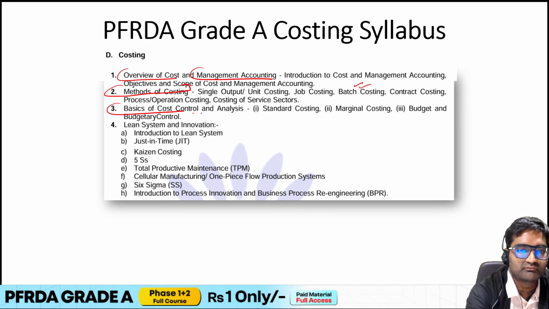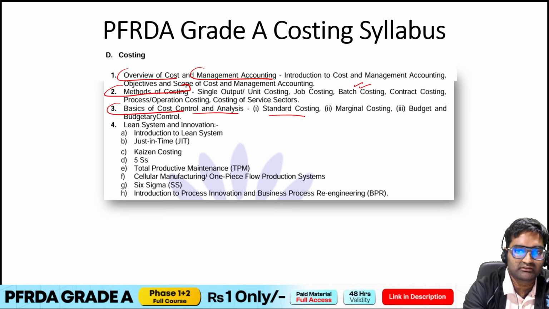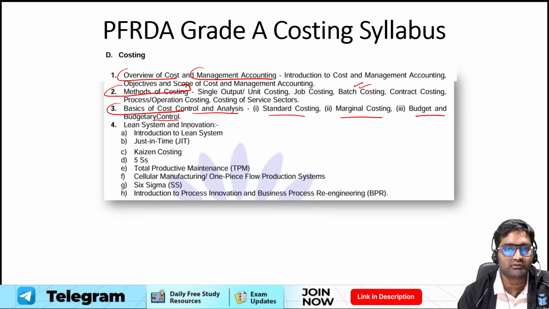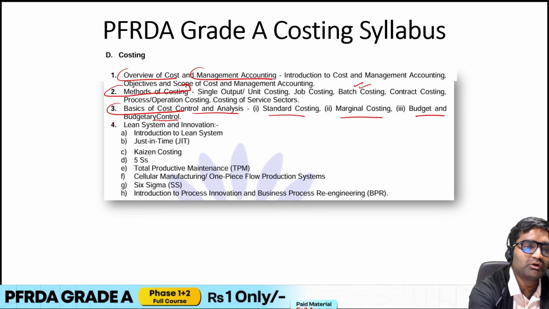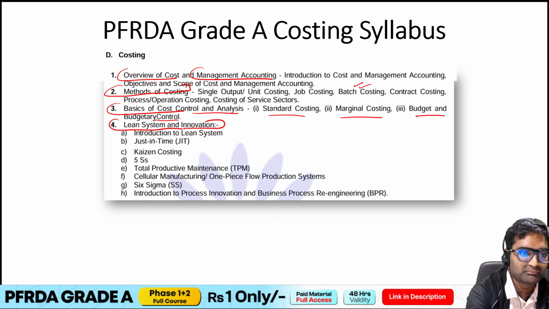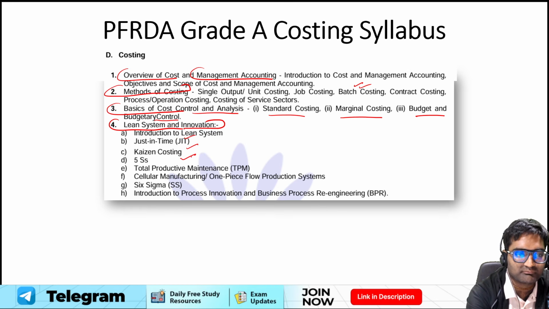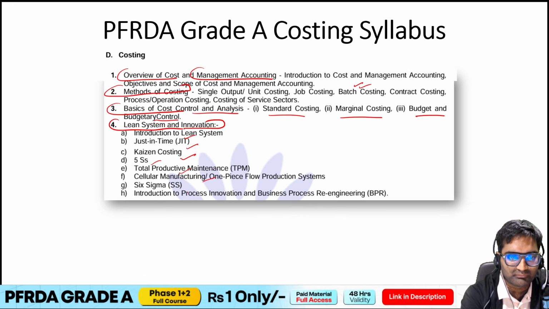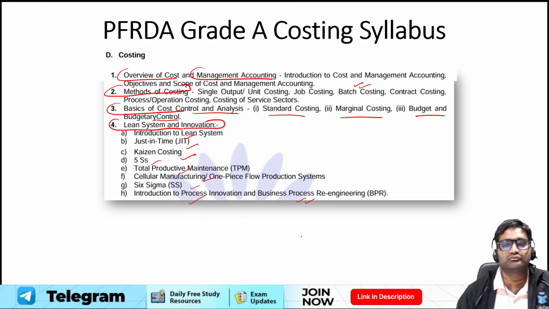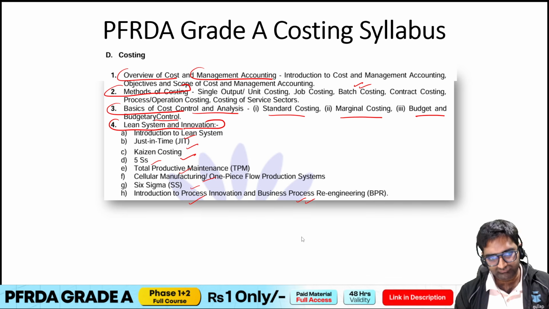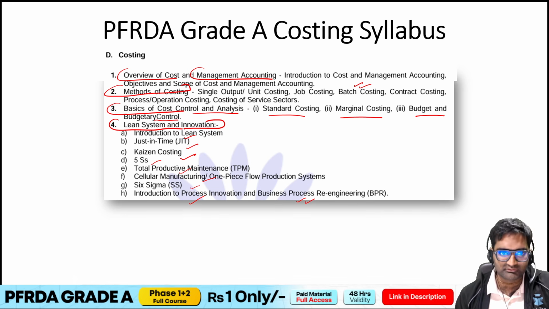Then we have basics of cost control and analysis, wherein we have standard costing, marginal costing, budget, and budgetary control. Okay, this is all about cost control and analysis. Now talking about the next topic, that is the lean system and innovation. Here we have some subtopics like introduction to lean system, just in time, Kaizen costing, 5S, total productive maintenance, cellular manufacturing, Six Sigma, then introduction to process innovation, business process re-engineering, etc. So all of these are the things from where the questions are asked.